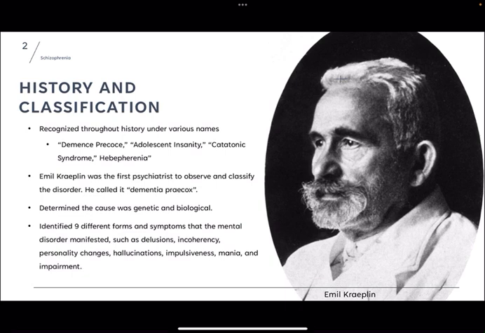So it's been recognized throughout history under various names: dementia precoce, adolescent insanity, catatonic syndrome, hebephrenia. Emil Kraepelin was the first psychiatrist to observe and classify the disorder. He called it dementia praecox. He determined the cause was genetic and biological. He was the first to identify 9 different forms and symptoms that the mental disorder manifested, such as delusions, incoherency, personality changes, impulsiveness, mania, and impairment.